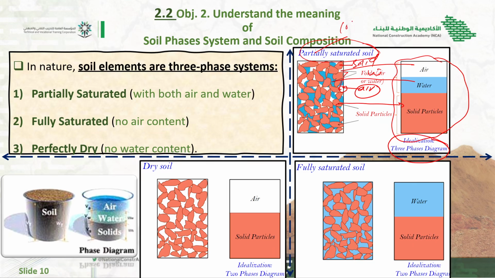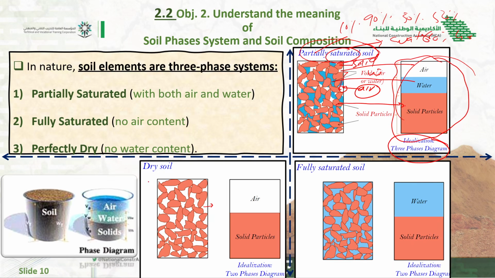Partially saturated soil. Partially means like 10% maybe water and 90% maybe air, or maybe 50% water, 50% air, or 60% water, 40% air. Air and water both are present, but we don't know how much air percentage. So the soil in which all these three phases are present is called partially saturated. When you hear the word saturated, it is related with water. So partially, some water is present in the void, some air is present in the void, and solid is here, so it is called partially saturated.